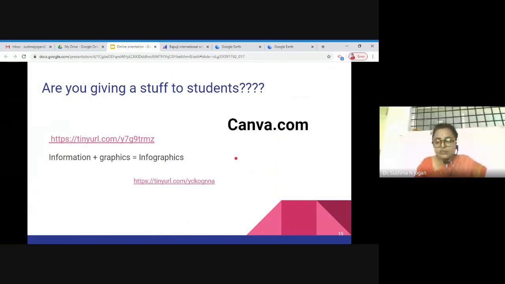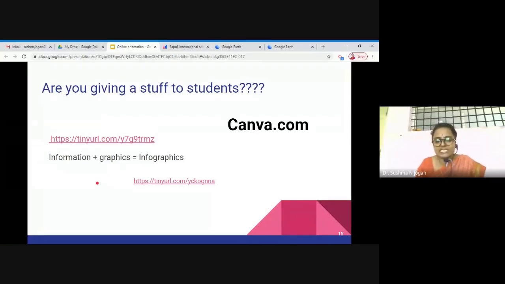So moving on to the next tool, infographics. This might be new to you, or some teachers might know about infographics. So let us know what infographics is. Infographics is nothing but information plus graphics. I would suggest infographics is very helpful for higher class students, that is 7 or 8 plus.